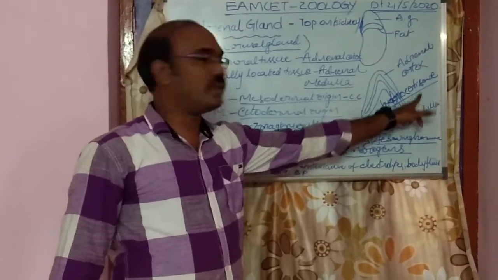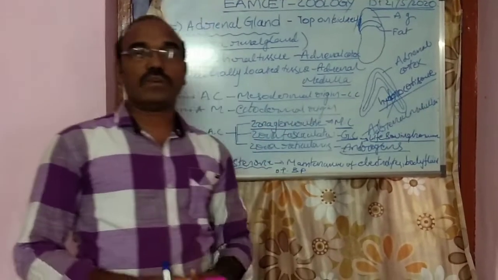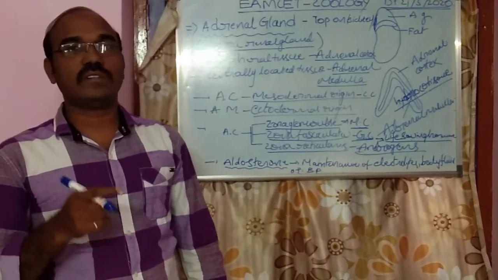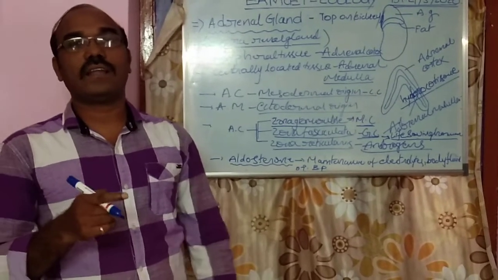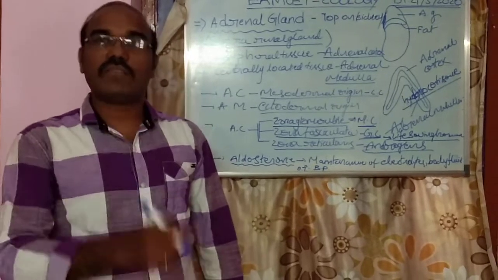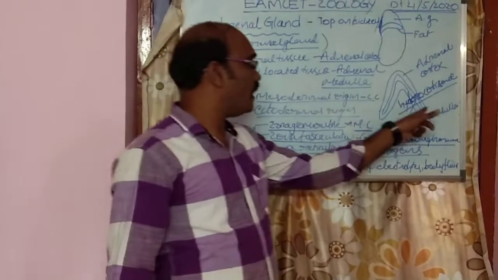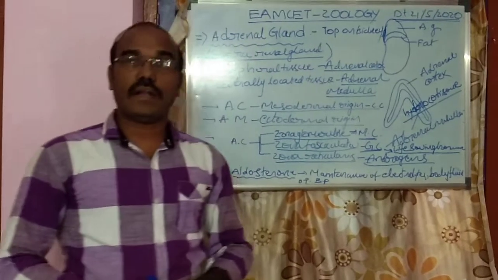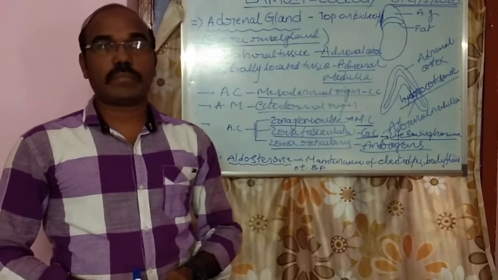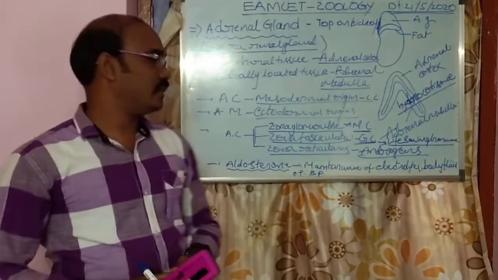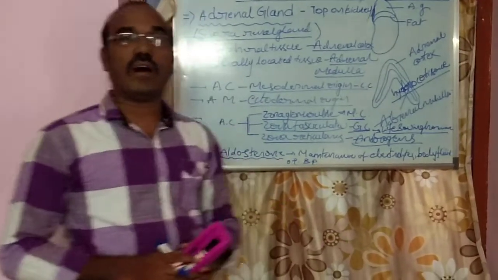Why is it known as hydrocortisone? Because it is responsible for cardiovascular functions and kidney functions. That's why the cortisol is also called hydrocortisone, and also a life-saving hormone.